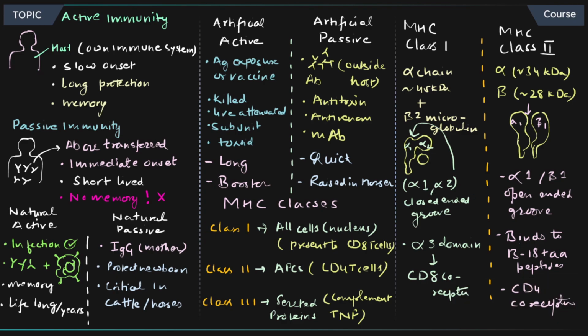So I hope now you are able to understand the basics of active immunity, passive immunity, and also natural immunity, artificial immunity, as well as the basic understanding of MHC proteins, specifically the structural difference between class 1 and class 2. I've tried to explain most of the important points between these two, right?